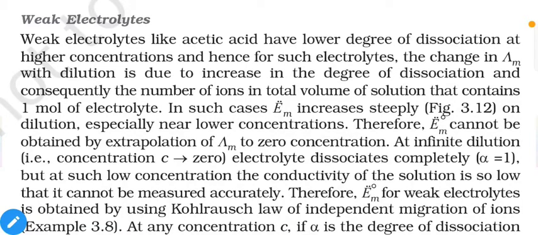So assume we have a volume of water equal to the sea or oceans, and we have 1 mole of NaCl dissolved in it. It is very hard to measure the conductivity of NaCl at such low concentration. For NaCl we can find it using the graph, but we cannot find it for weak electrolytes even from the graph. So that's why we will use Kohlrausch's law of independent migration of ions.